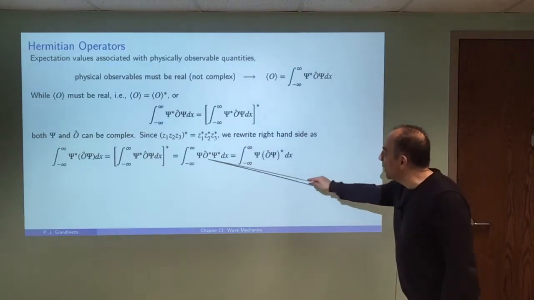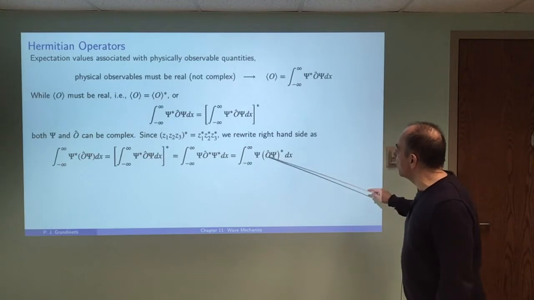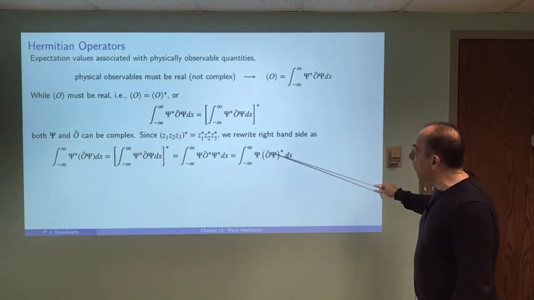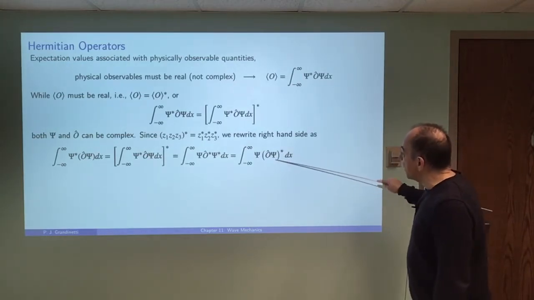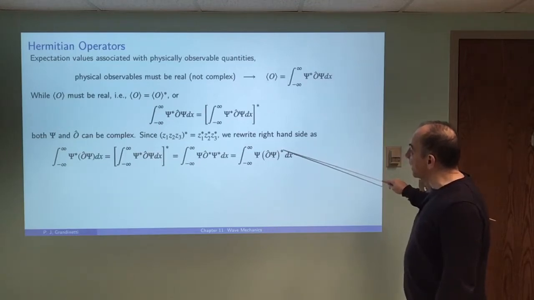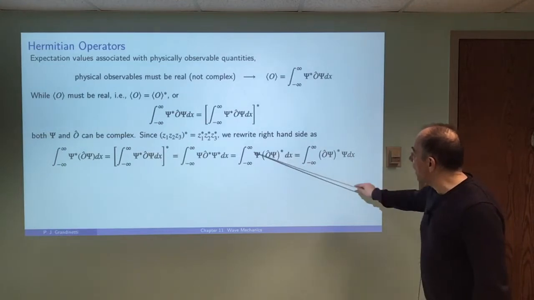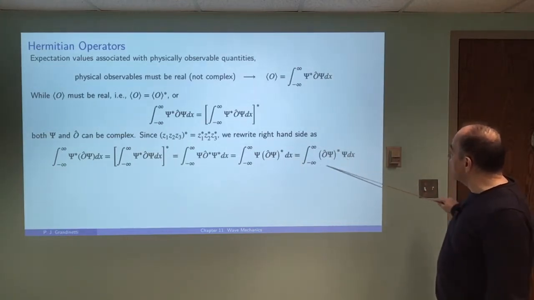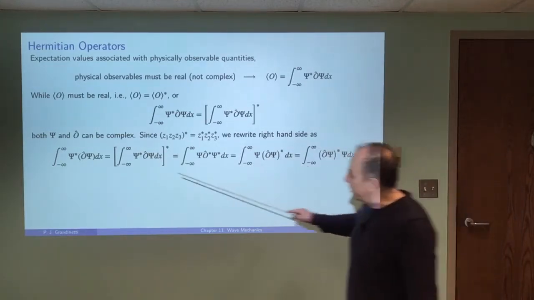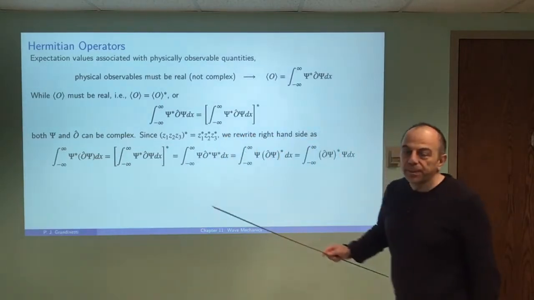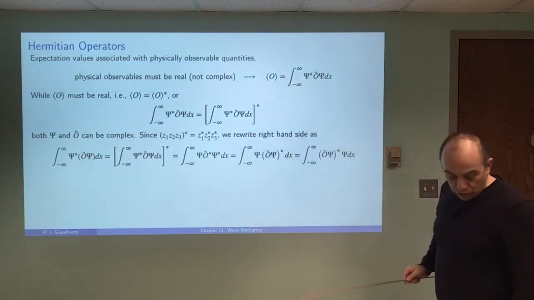Then I'm going to regroup these. In the last two terms, I have the operator operating on psi, and in parentheses I use its conjugate. And now I have this condition that I'm going to slide over to the other side. This integral has to be equal to this integral for this to be true.